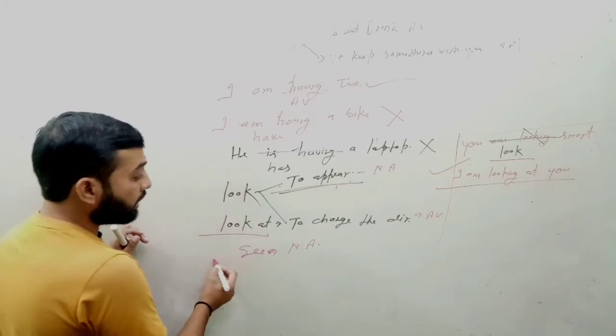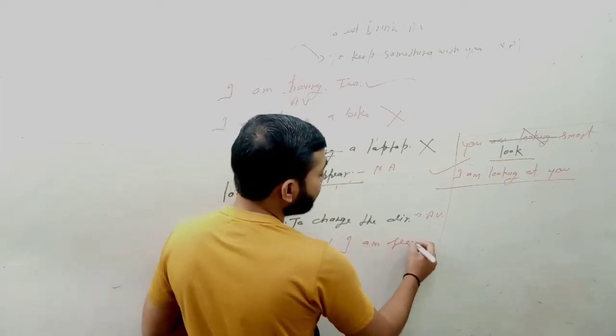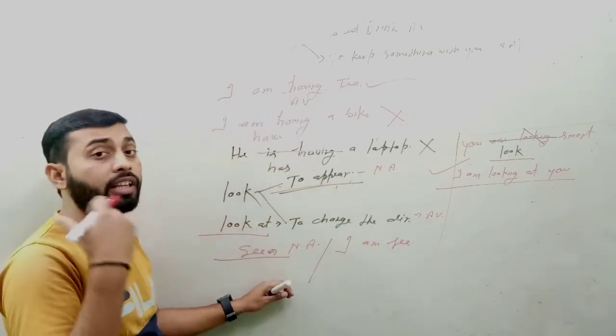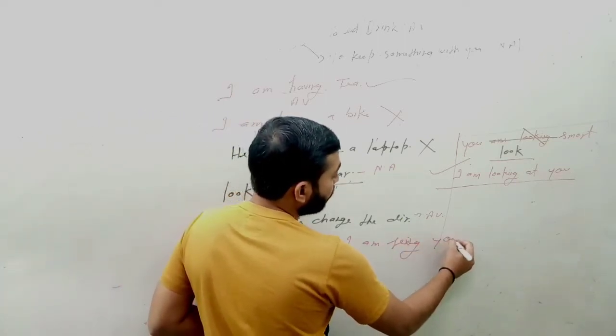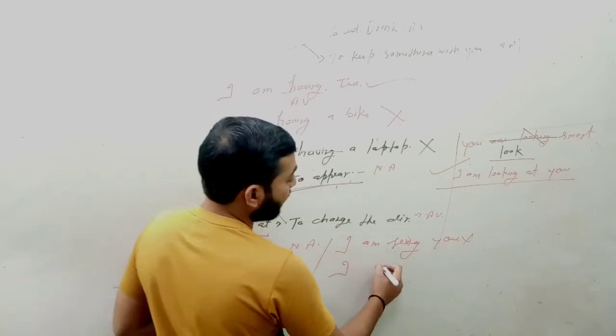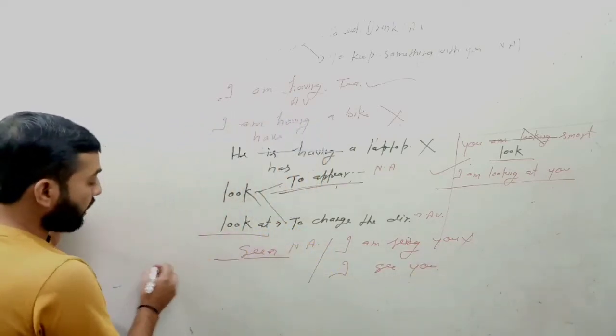So that is non-action verb. You cannot use that verb I am seeing you, because here you are not doing anything else. Your eyes are open, they are not doing work. Simply I am seeing you, it's wrong expression. Simply say I see you. Same thing also happens here.